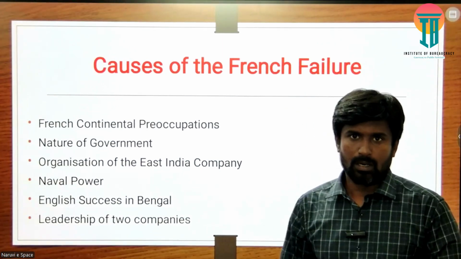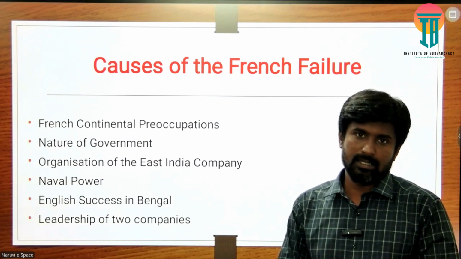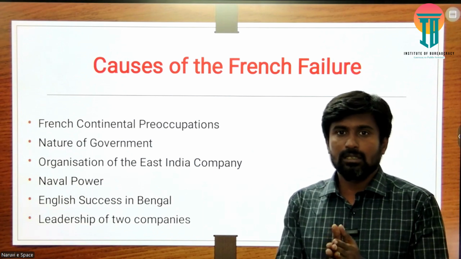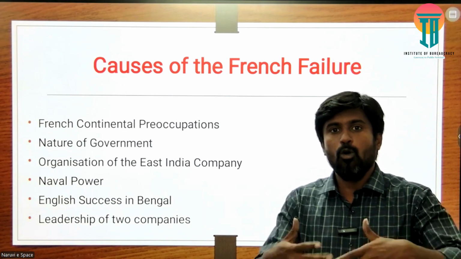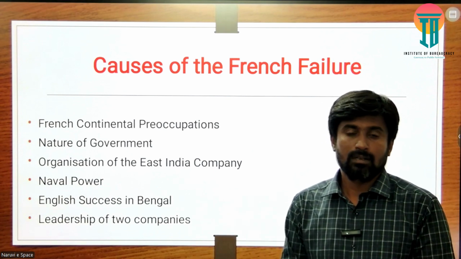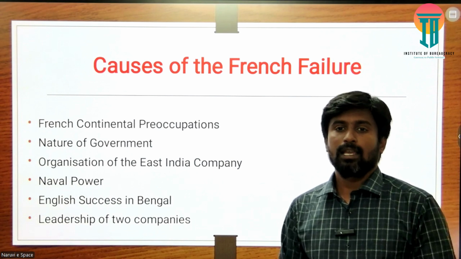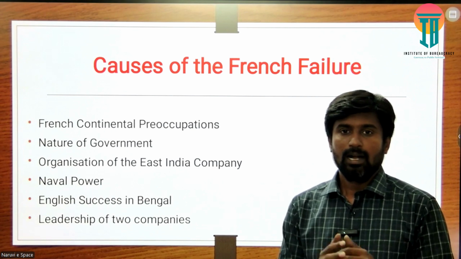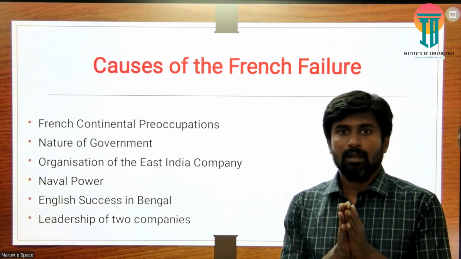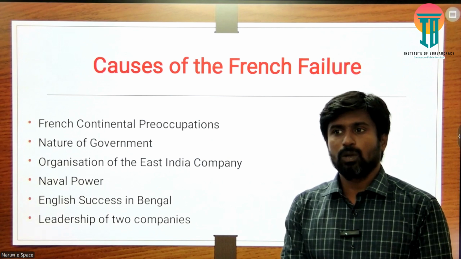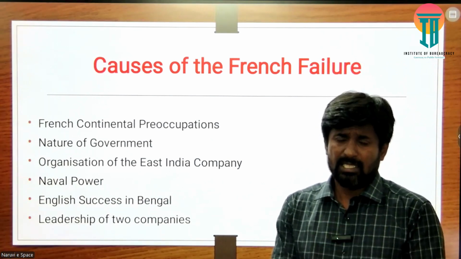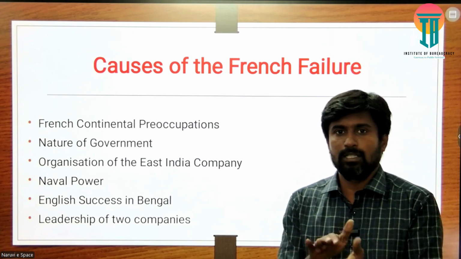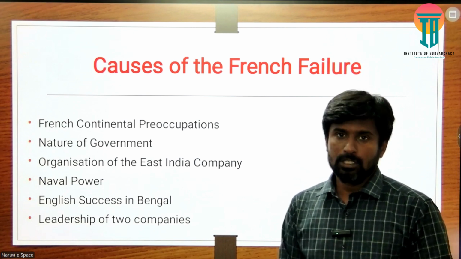There were many reasons actually here. Okay, so in this case, the first important reason we can see is French continental preoccupations. The French concentrated more on territories. Wherever they had colonies, they always fought with the British, and they tried to control every region and wanted to capture every region here. So in this case, it was not just political control, but they thought there is a kind of prestige, and to maintain the balance of power in the European continent, they followed this policy here.